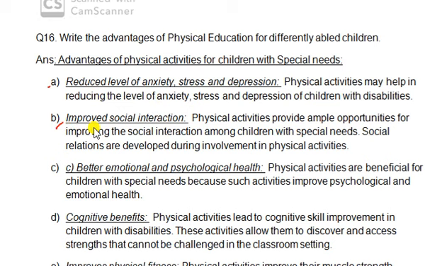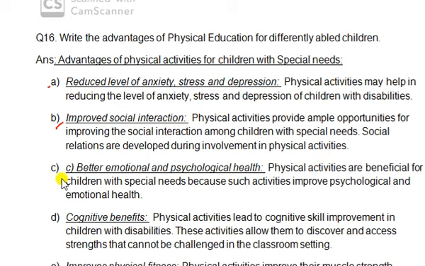Next is improved social interaction. Whenever they take part in different physical activities, at that time they get involved in the games, and they develop their social interaction with the other players, with other people. Through this they get social values, right?